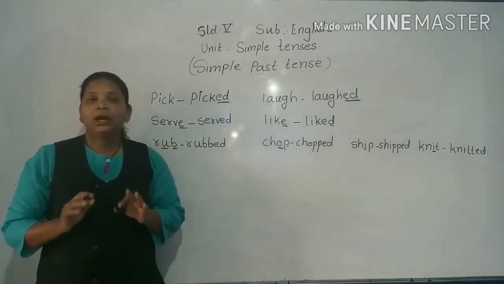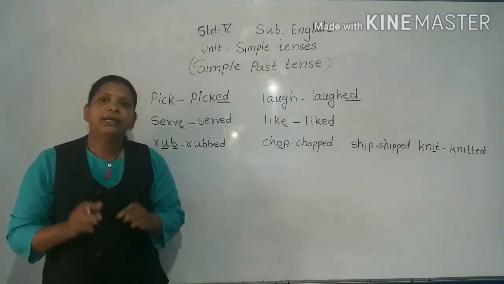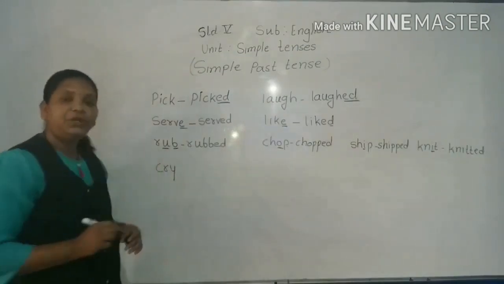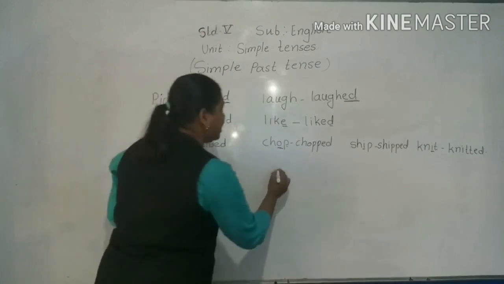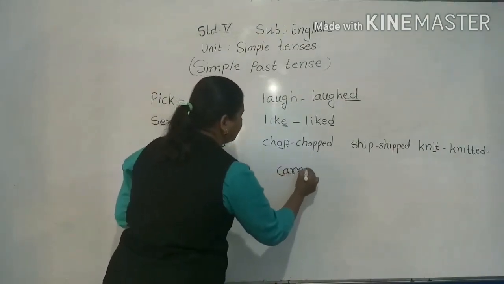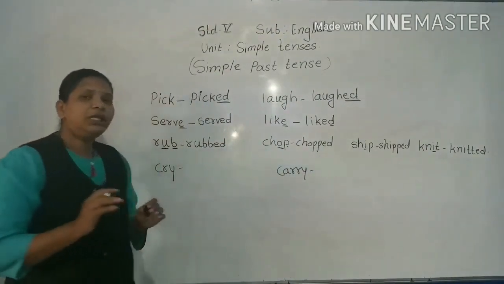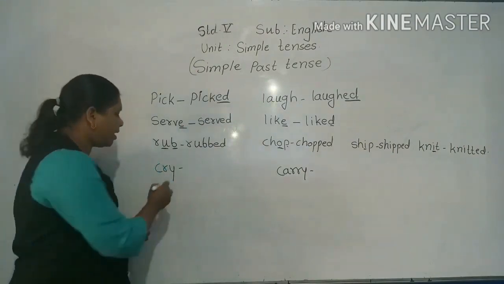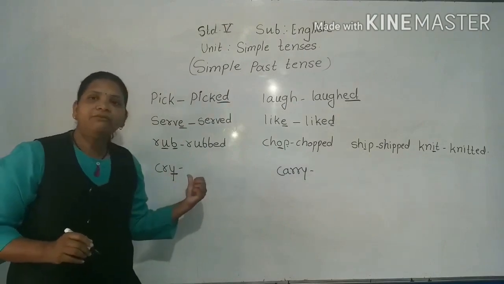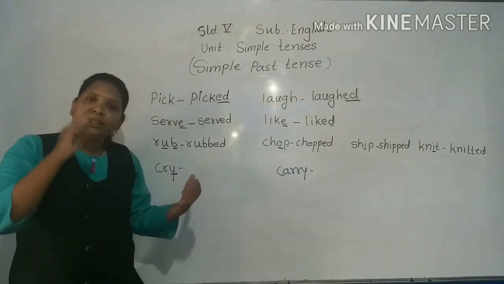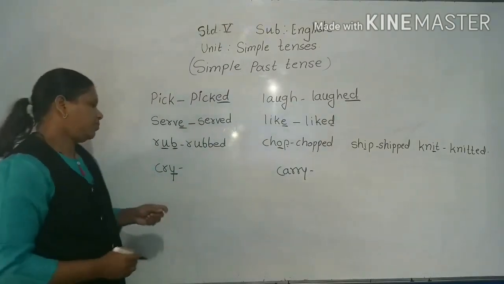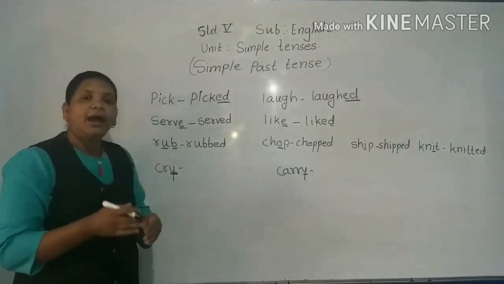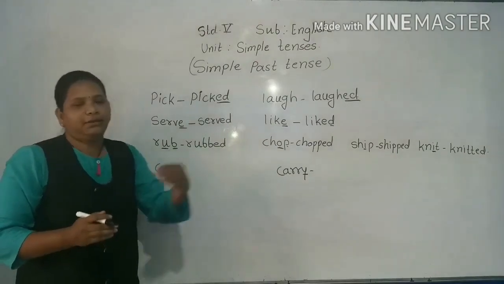Okay. Now we will move forward. If I write here cry, yes, if I write here carry, so in this situation, these verbs which end in y, the y is changed to i, and then we write ed.